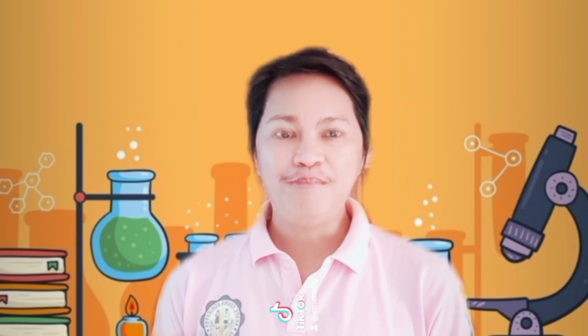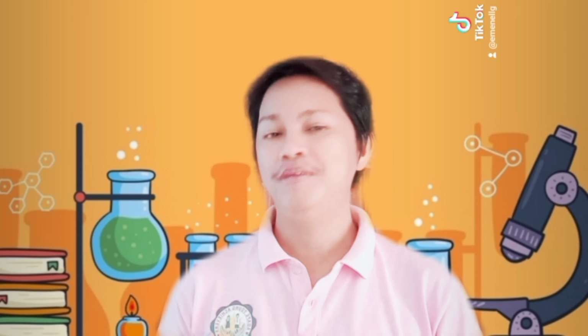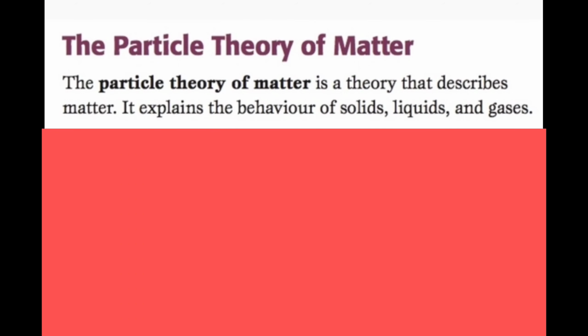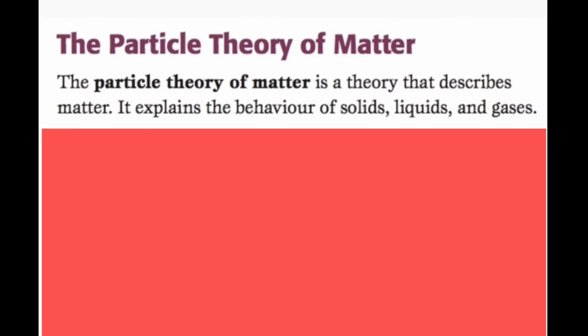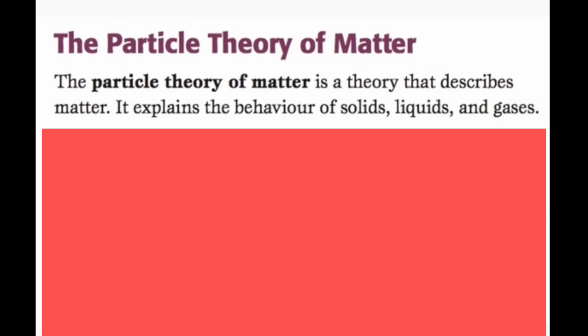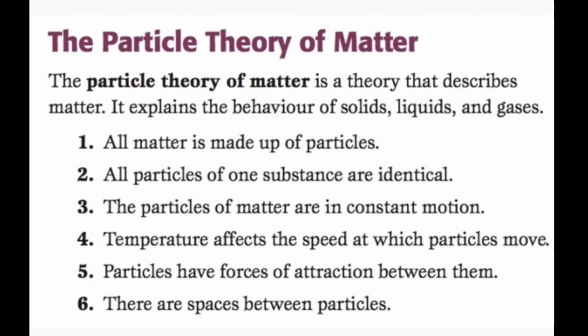Alright, so now that we know about Democritus and all about matter, it's time for us to discuss the nature of the particles of matter based on this theory. So we do have 6 conditions. I am showing now the particle theory of matter. It is a theory that describes matter. It explains the behavior of solids, liquids, and gases. So here are the 6 conditions.